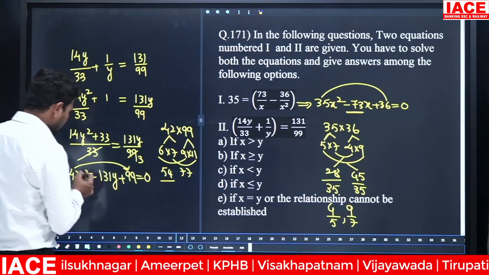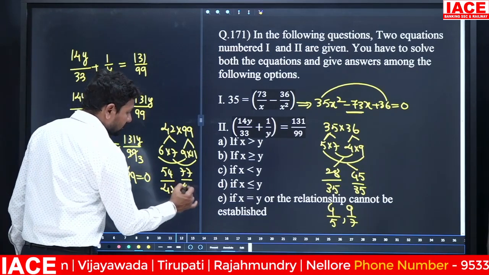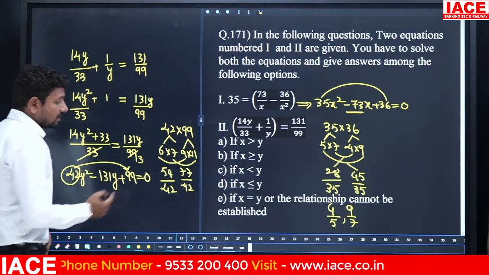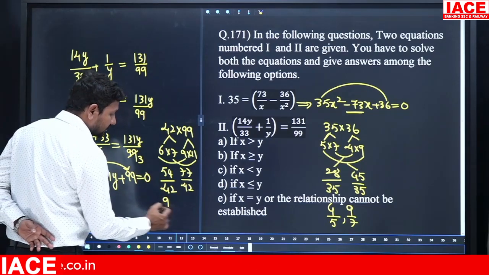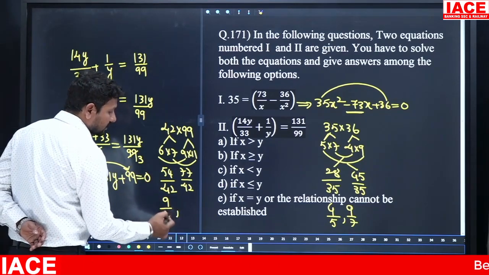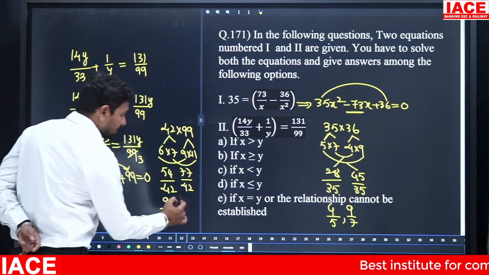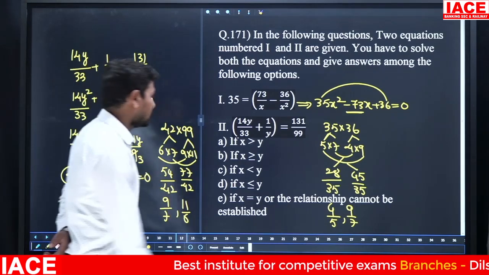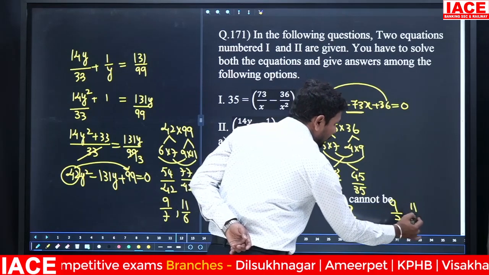Then 54 by 42, and 77 by 42: 54 and 42 both will be cancelled with 6, 6 9s are, 6 7s are, and 77 and 42 both will be cancelled with 7, 7 11s are, 7 6s are. Now we have the factors. The y equation's factors are 9 by 7 and 11 by 6.